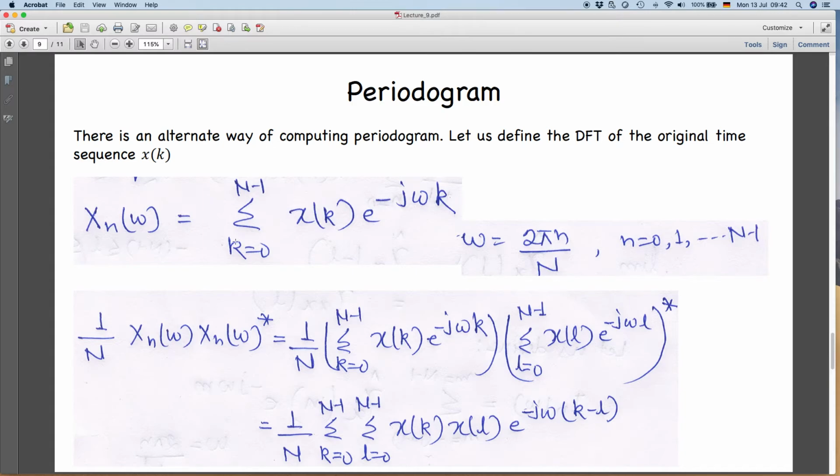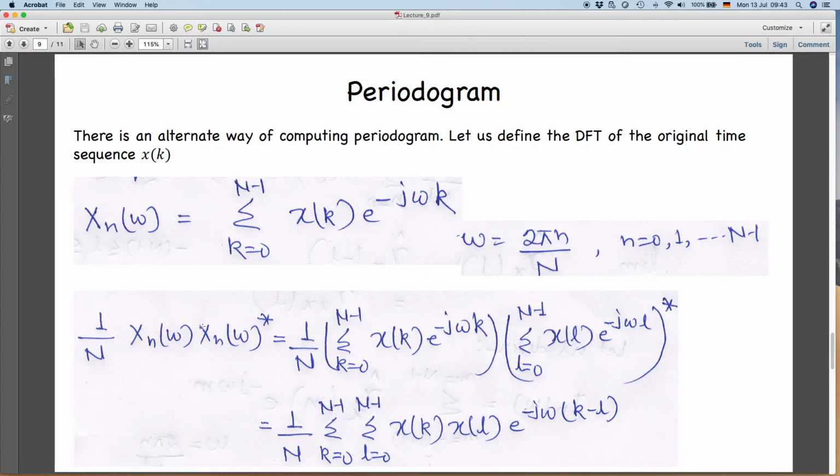So, summation over k equal to 0 to N minus 1 of xk, your input data sequence, again e to the power minus j omega k, where omega is 2 pi n divided by N. So, this is here n, and n can range from 0 to N minus 1. These are frequency components n, right. You will have N DFT points, so that is why it is sometimes called N-point DFT also. Keep this in mind.